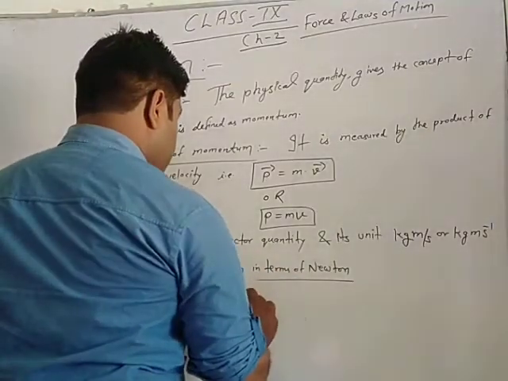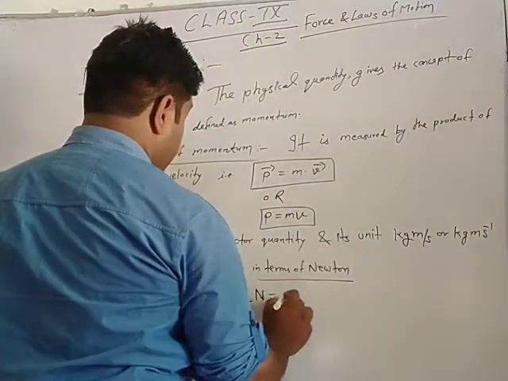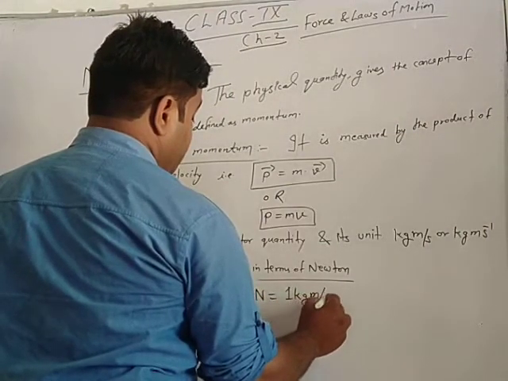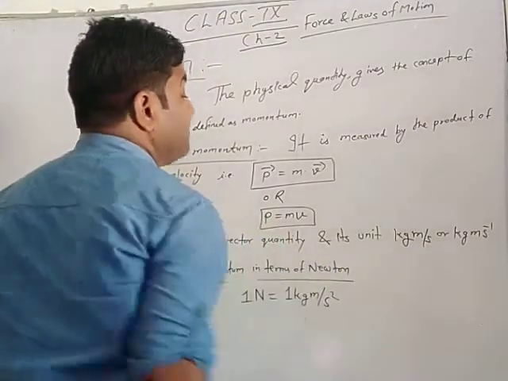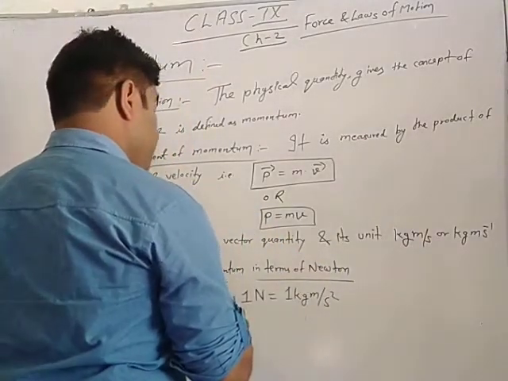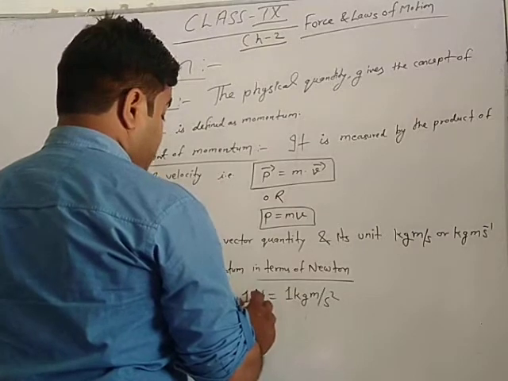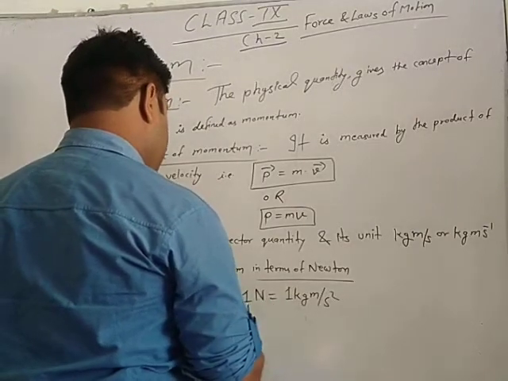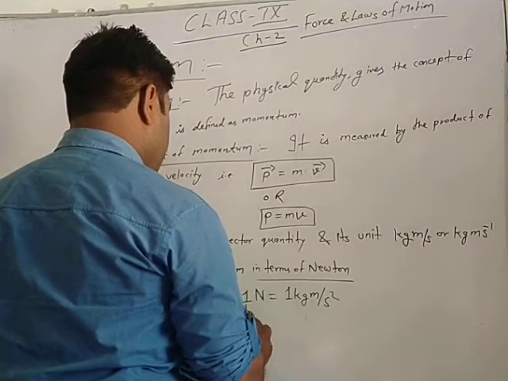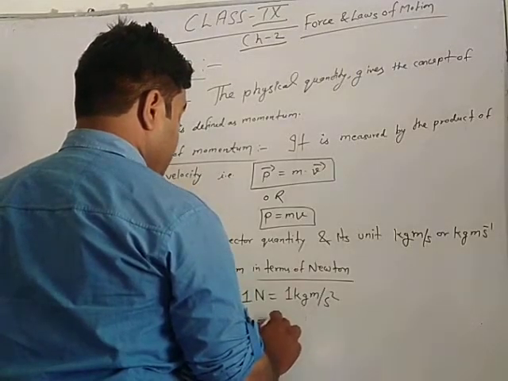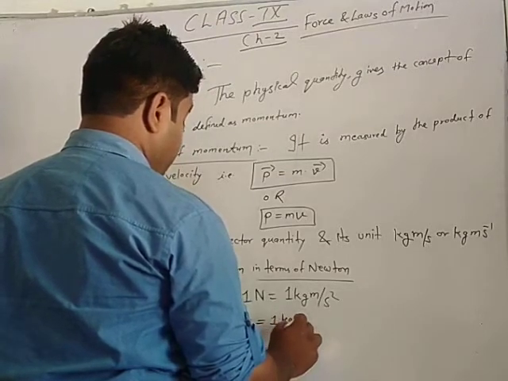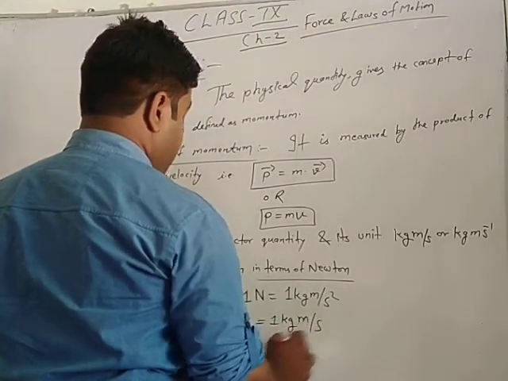As you know, 1 Newton is equal to 1 kg meter per second square. Here we have only 1 kg meter per second, so multiplying by second and dividing by second, this becomes 1 Newton second is equal to 1 kg meter per second.